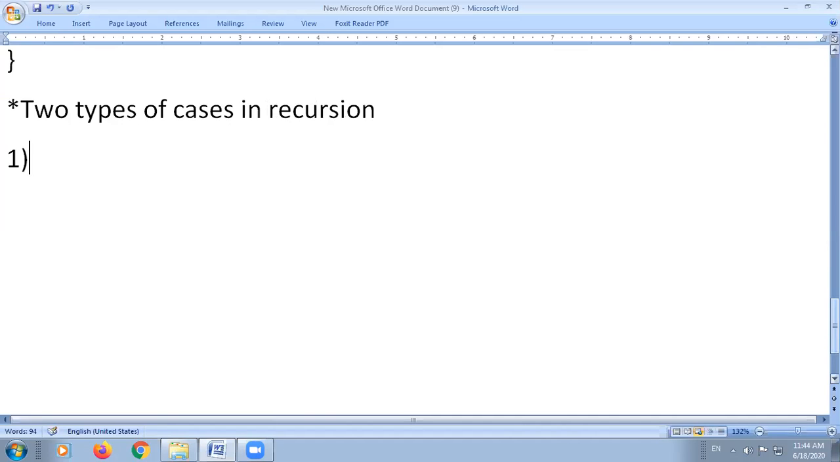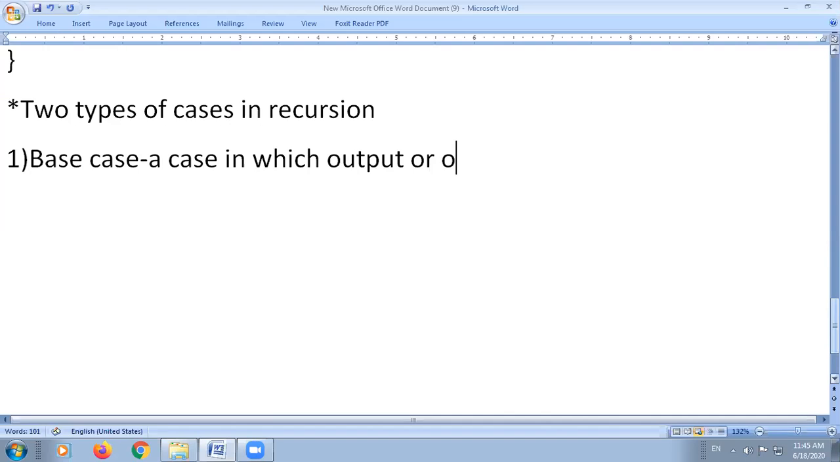First is the base case. Okay, now what is the base case? In the base case of recursion, the output or the outcome is already known. So a case in which the output or outcome is already known is known as the base case.